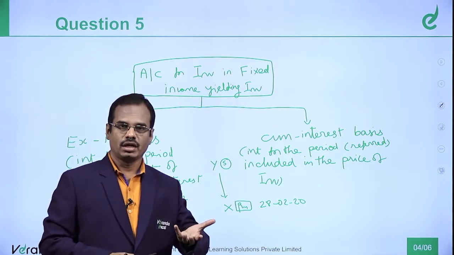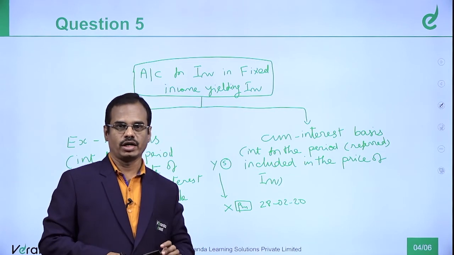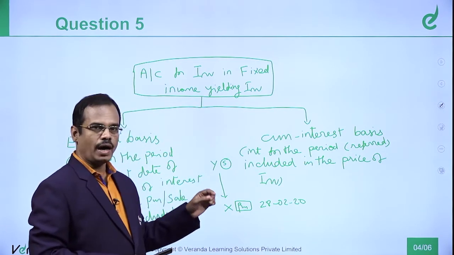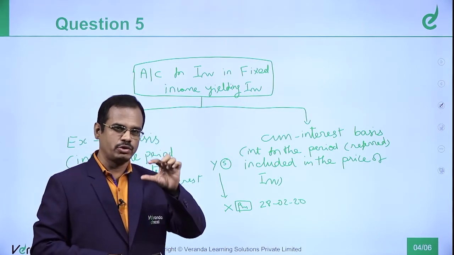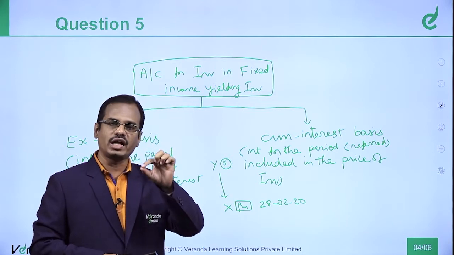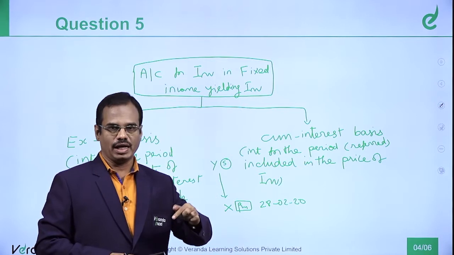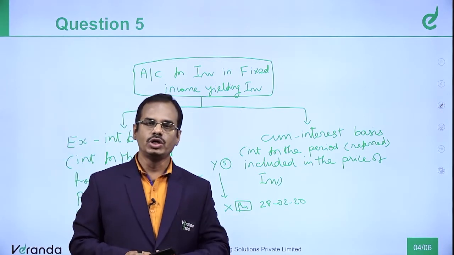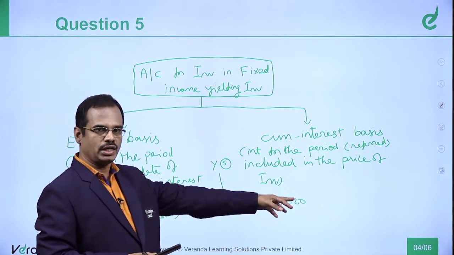If you ask why, it is a simple reason. The strongest principle you should keep in mind: up to the date of sale, interest belongs to the seller. No part of the interest is due to the buyer. Here the date of sale is 28/2/2020.